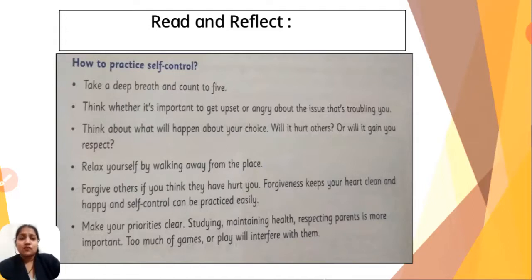Next, think about what will happen because of your choice. Will it hurt others or will it gain you respect? So you need to think first whether your choice will hurt others or you will get respect for it. So thinking is also important for doing anything, right?